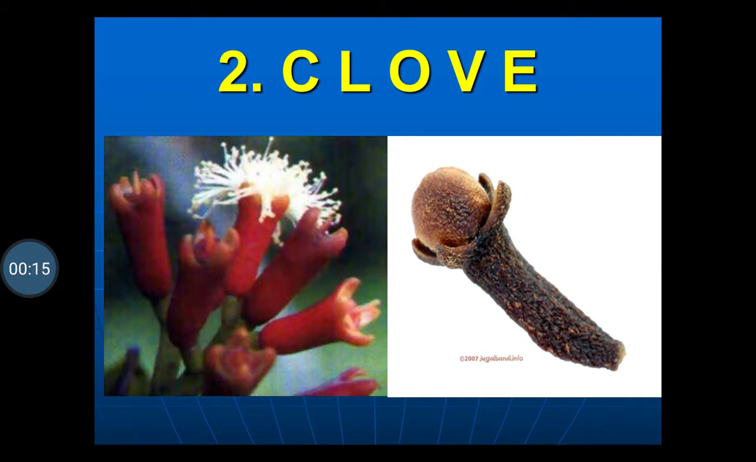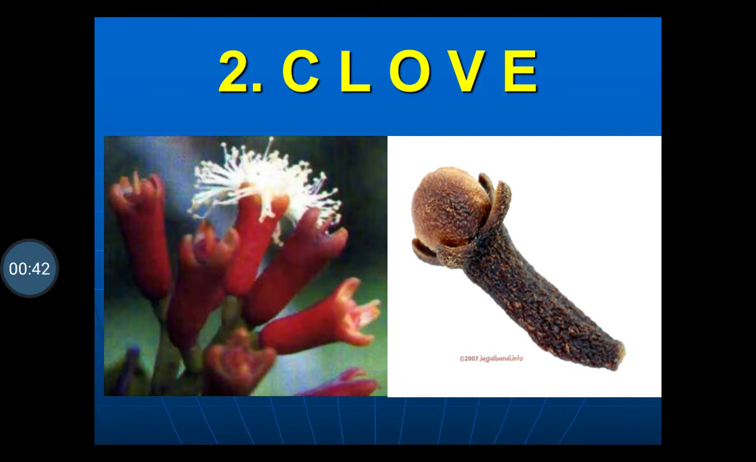Friends, today we will learn about the clove, and the volatile oil which is obtained from the clove. The clove is one of the important drugs from the Ayurvedic system of medicine. It is used widely as a mouth freshener. It is also used for the treatment of toothache and as a spice.